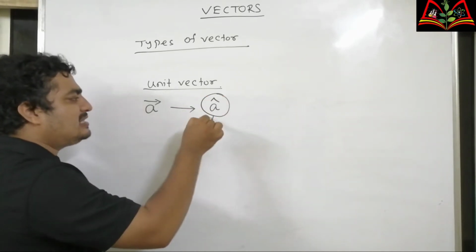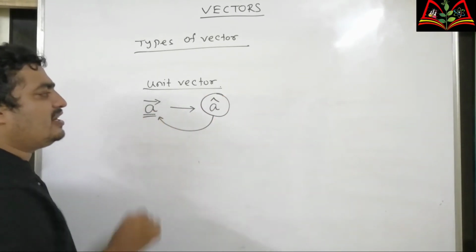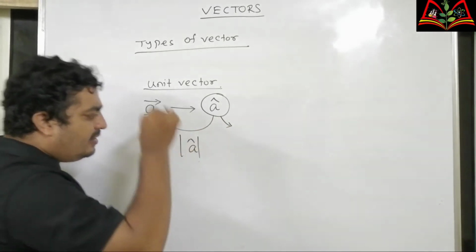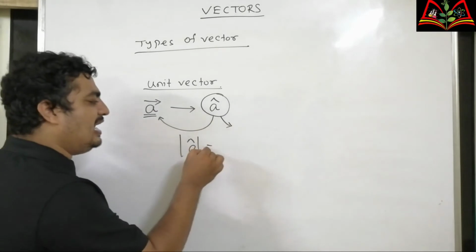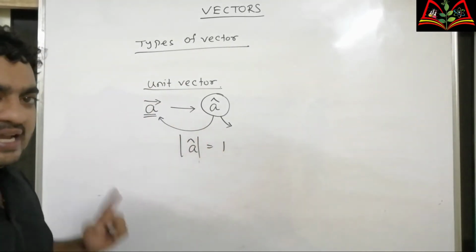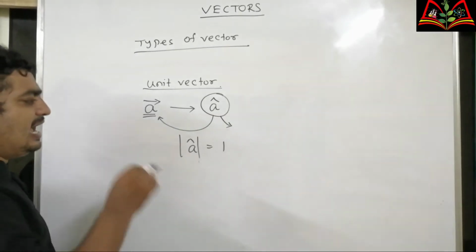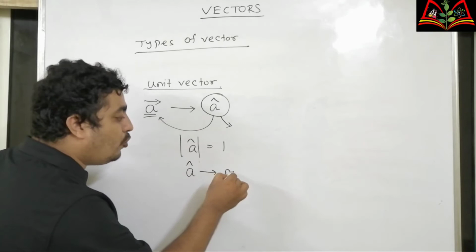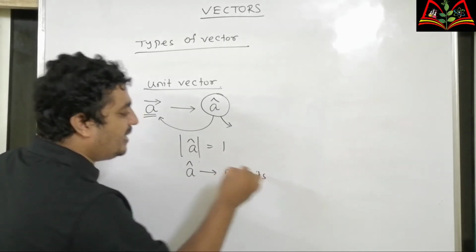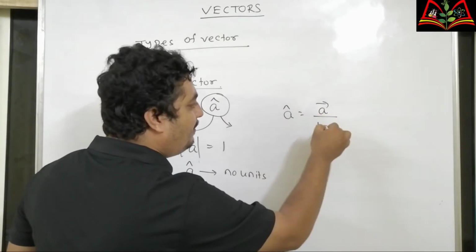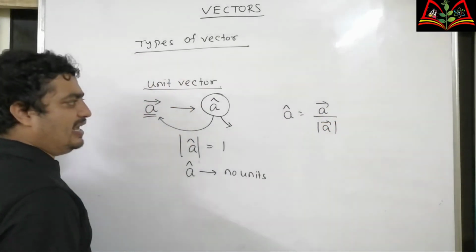A cap has the same direction as that of A, but every unit vector has magnitude 1. And any unit vector has no units, because A cap is equal to vector A divided by the magnitude of vector A.